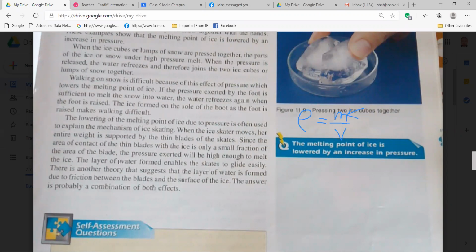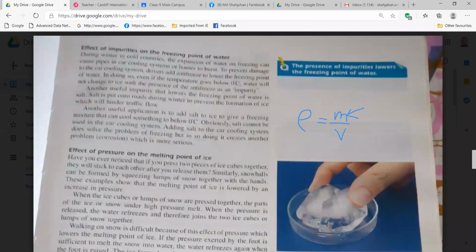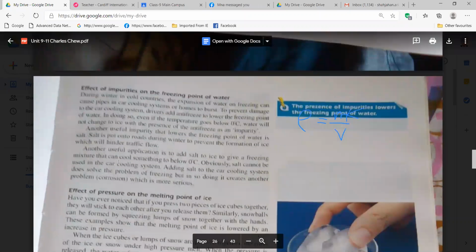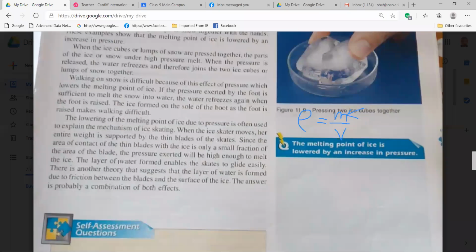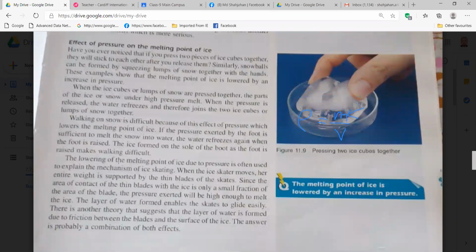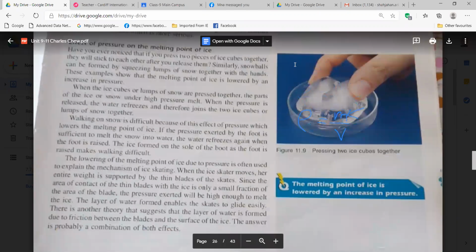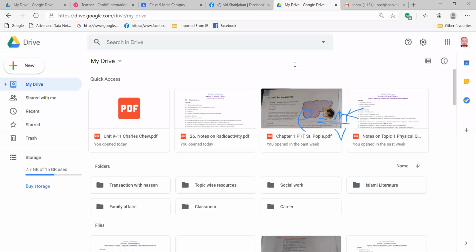So it's clear, right? Yes, sir. How impurity and pressure are affecting the melting point, freezing point. And these things are actually not directly involved with your learning outcomes of CIE. If we go through the CIE learning outcomes, you will understand it. We are going there.